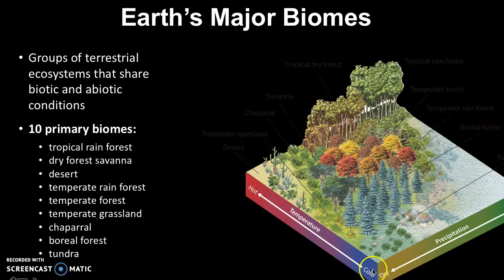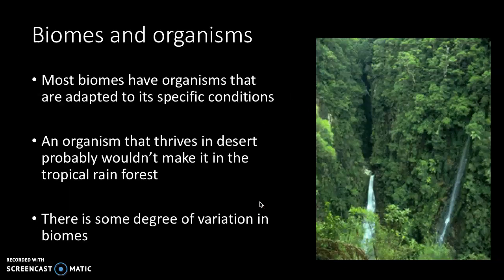If it's really cold and it's really dry, that's going to be the tundra. If it's really hot and it's really wet, that's going to be the tropical rainforest. So tomorrow we're going to go further into all of these biomes, but I just wanted you to know that the temperature and the precipitation were the most important things.